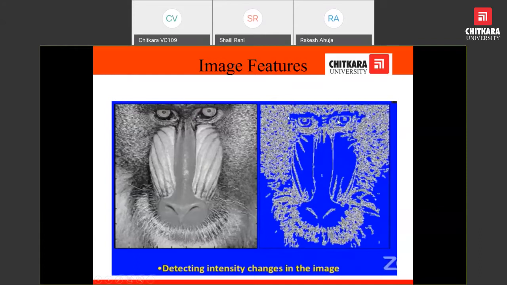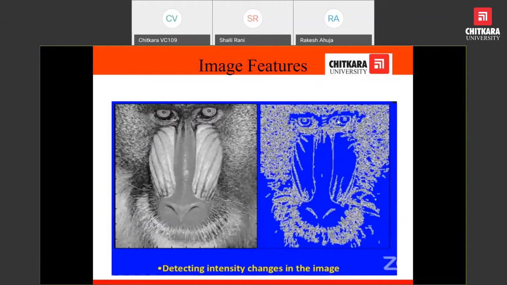This variation of intensity change may be very useful while we are manipulating the image, in terms of enhancing the image as well as compression of the image, or doing other operations, for example watermarking and steganography. In a number of places we have to check how the intensity changes, and we have to detect it and work accordingly.